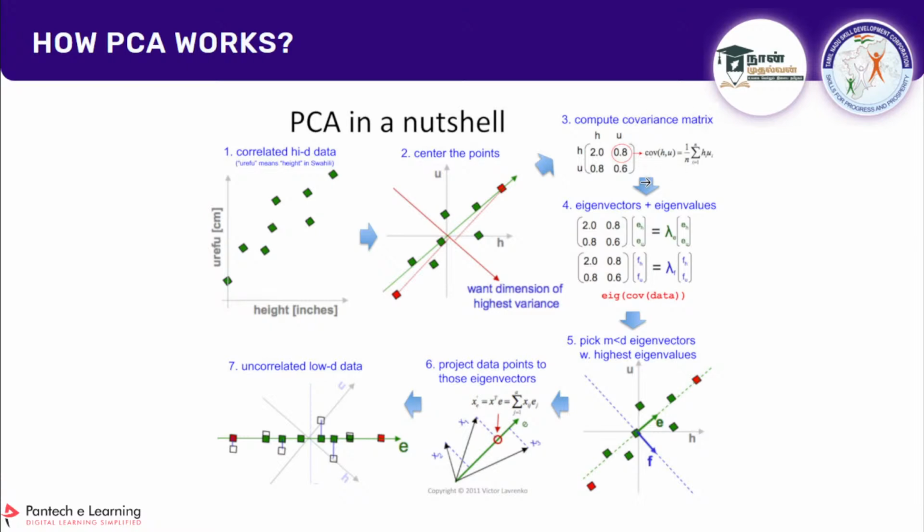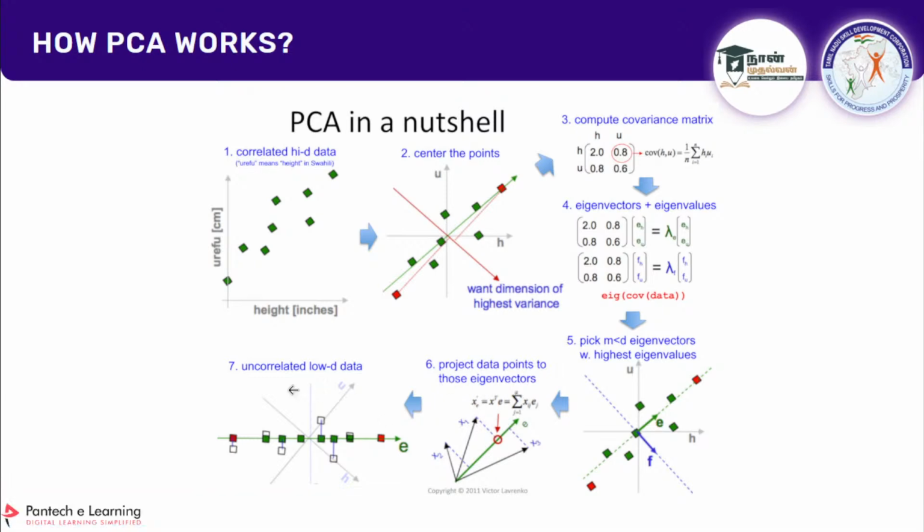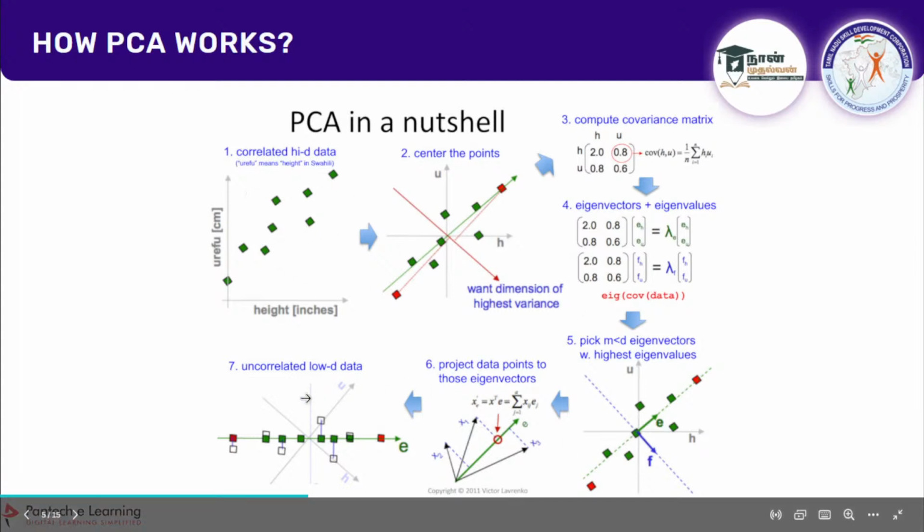So it is going to plot the eigenvectors and eigenvalues, and it will pick the eigenvectors with the highest eigenvalues. Based on that, it will project the data points onto those eigenvectors, and finally reduce the dimensionality by combining all these features. In simple terms, it takes all the features into account, takes the important ones and turns them into a two-dimensional one.